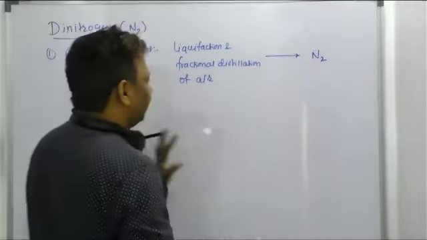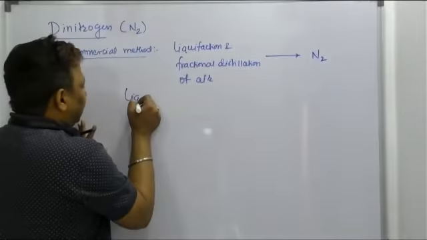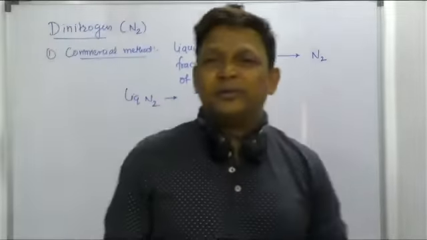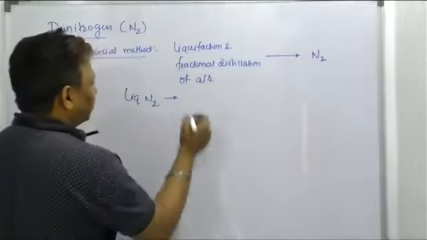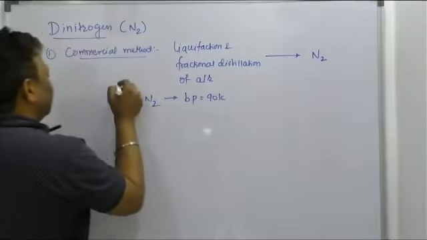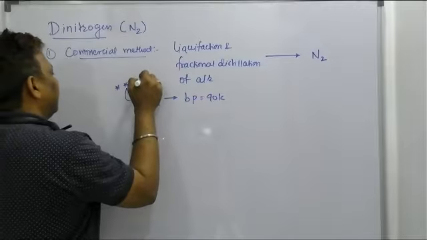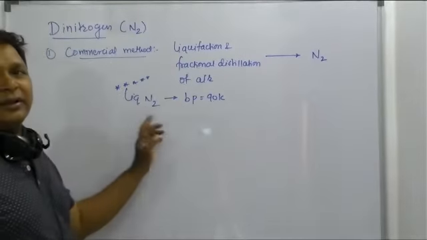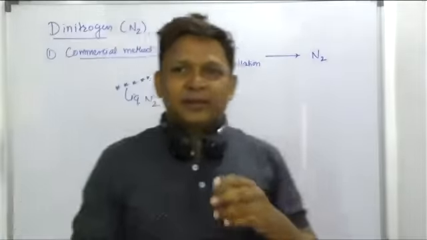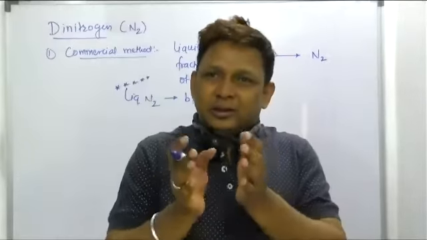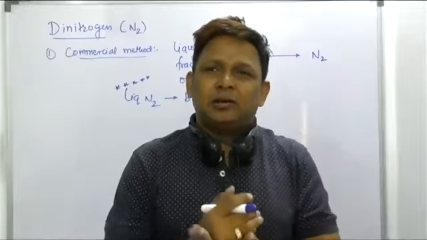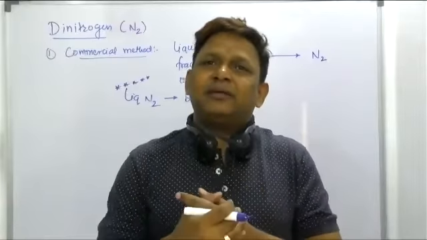So this N2, if it exists in the liquid form, that means this liquid N2 must have its boiling point. The boiling point of liquid N2 will be 90 Kelvin. But a very important point, please remember, what is the boiling point of liquid N2, right? The liquid N2, actually, is 77.2 Kelvin. It will distill out first, leaving behind the liquid oxygen.